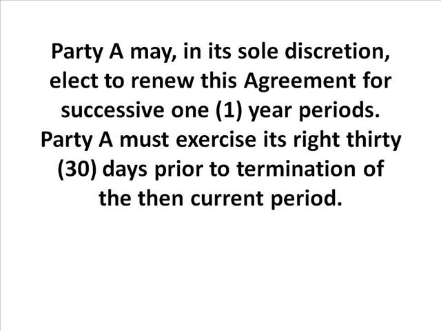The language might read something like, party A may in its sole discretion elect to renew this agreement for successive 1 year periods. Party A must exercise its right 30 days prior to termination of the then current period. So normally in this contract, what happens? The contract will actually terminate after a specific period, but now one of the parties who has the right exercises his option to renew the contract and continue it.